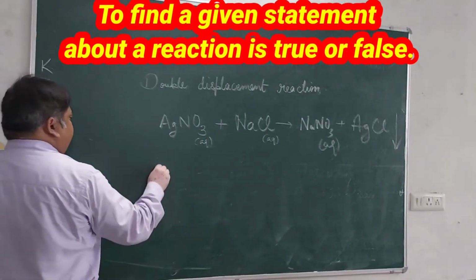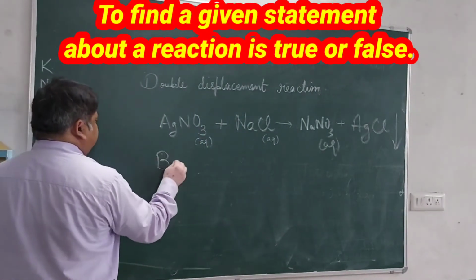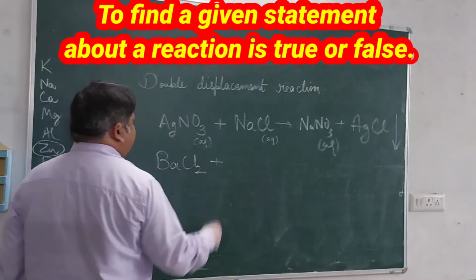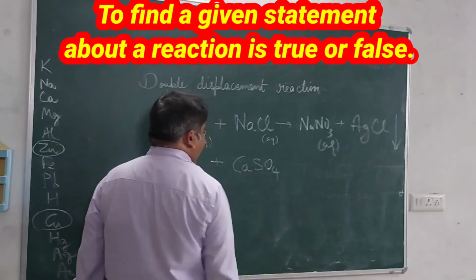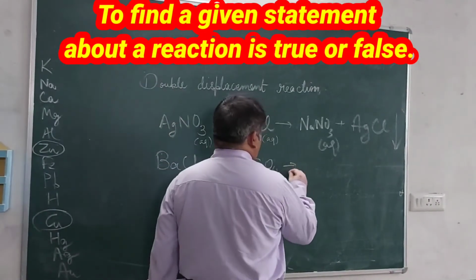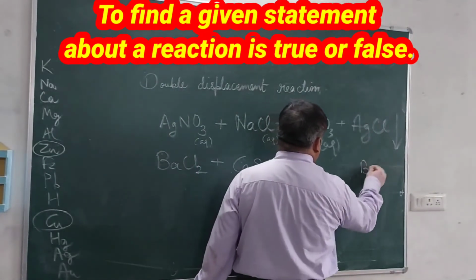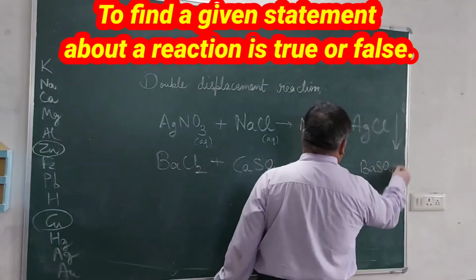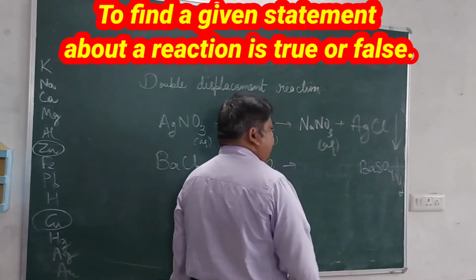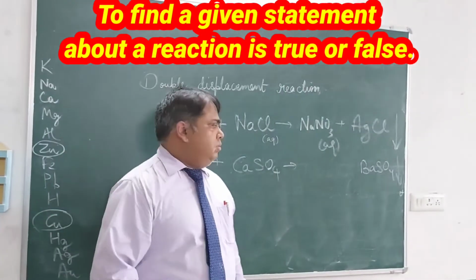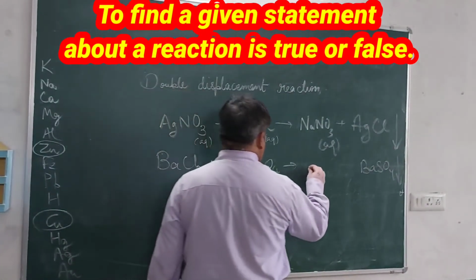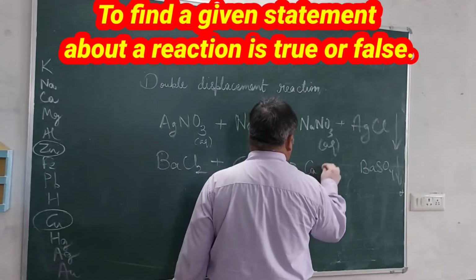If you take barium chloride and any sulfate salt like calcium sulfate, it will form white precipitate of BaSO4. Precipitate is written as downward arrow, whereas gases are written as upward arrow. It will form CaCl2 solution.